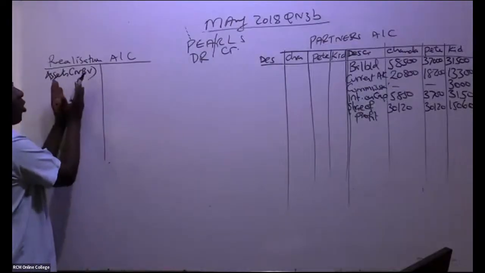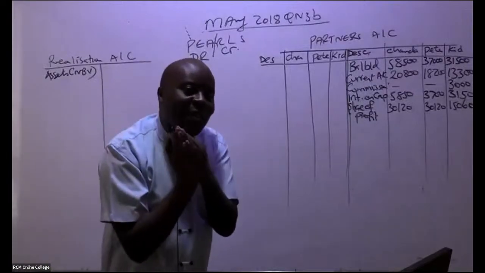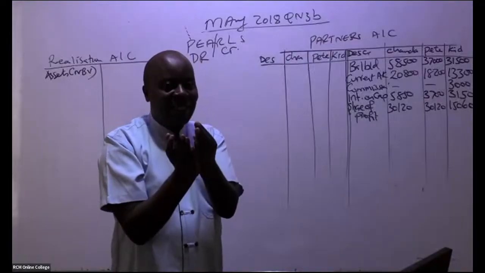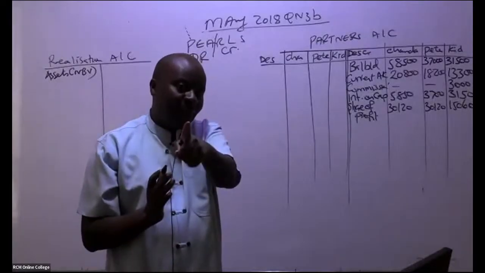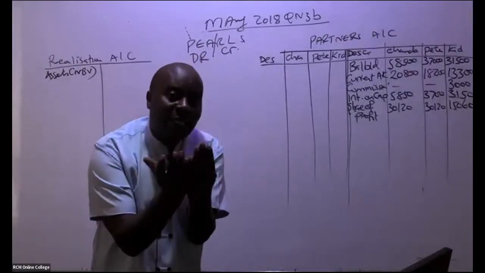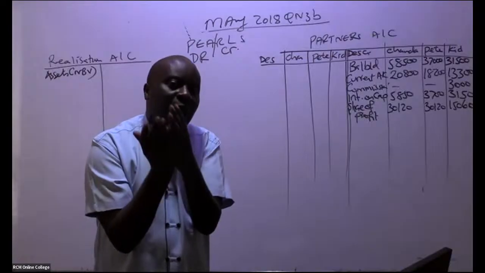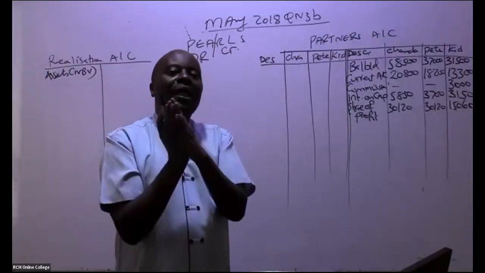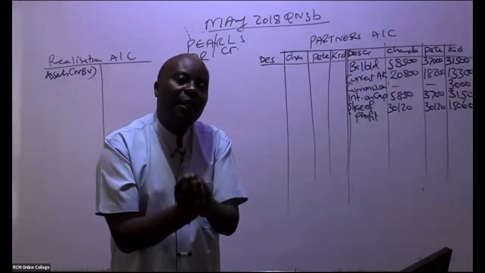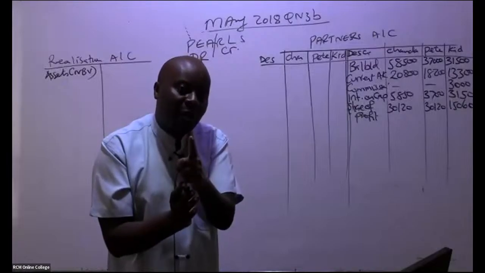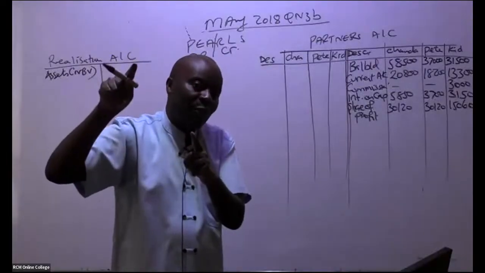Remember here, I'm still closing the partner's account. When we close the partner's account, partners will not take their assets for valuation. The person who will take the assets for valuation is the limited company. The limited company will receive those assets at market value, fair value. But whenever you're closing the partner's accounts, you are basically closing their trial balance figures. So whenever you're closing assets, you shall be debiting realization account, and then you credit the assets at net book value.